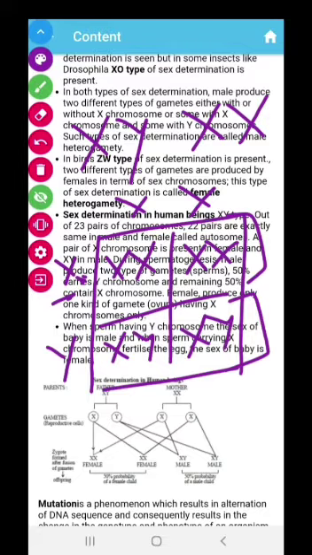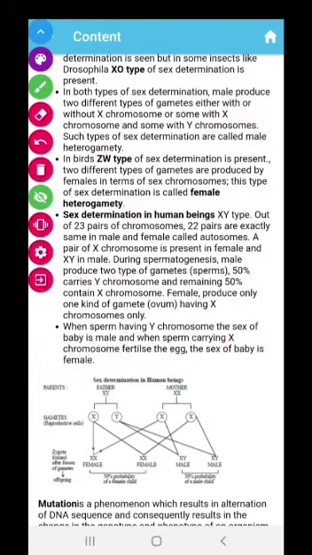It is actually the male who is responsible for the sex of a child, because the male contains 50% female-determining and 50% male-determining characteristics, and whether a female or a male will be produced is determined only by the male partner, not the female one. So this is all about today's session.